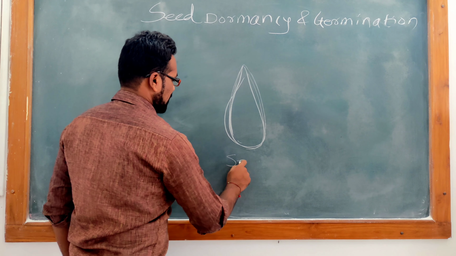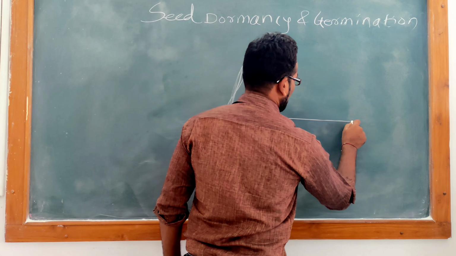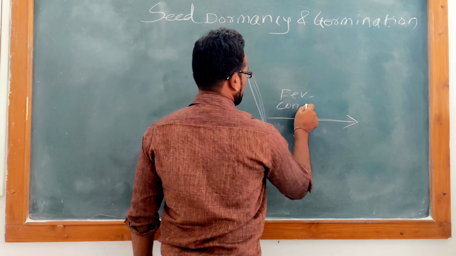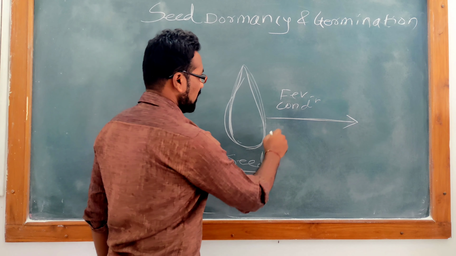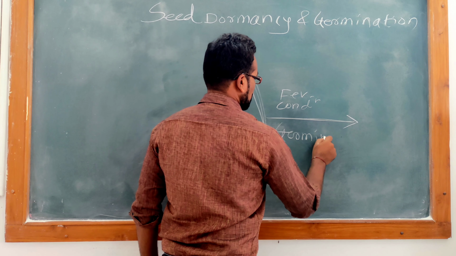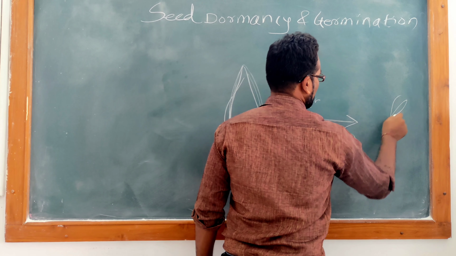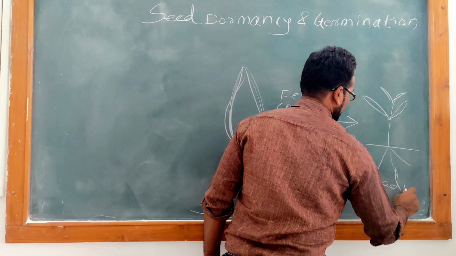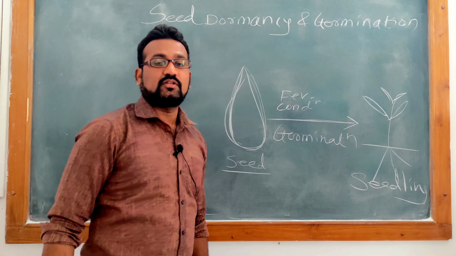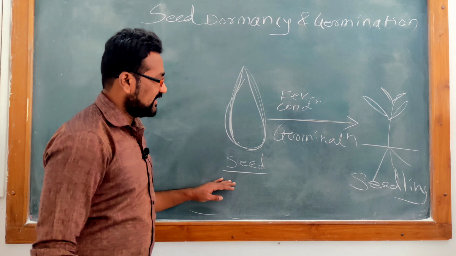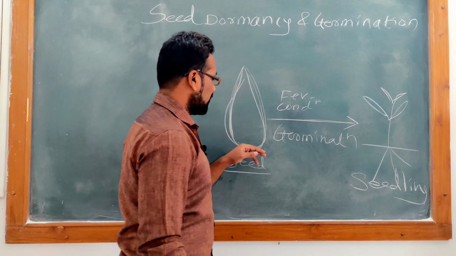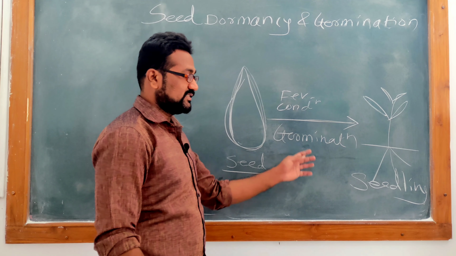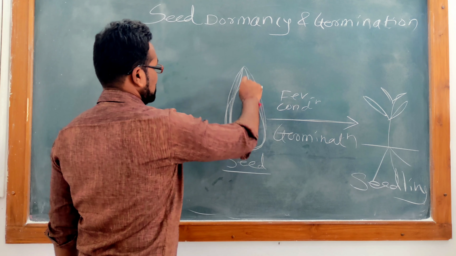What is this seed? From where this seed came? This seed, after favorable condition, undergoes germination and it results into the formation of seedling. So seed is there and seedling is there. Whatever protocol is followed by the seed to create new plant or new generation is known as seed germination. But what is dormancy is the main point.